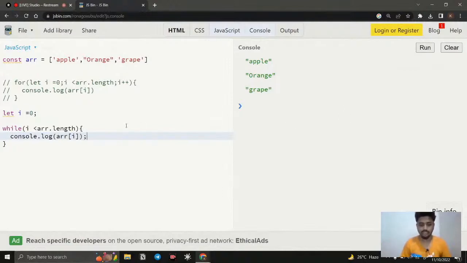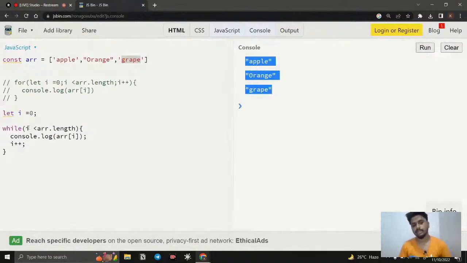So make sure that when you are creating a loop, you give a finite loop. You need to tell it where to stop. Here, if I give i++, it is going to stop, because the value is going to increment, and that is exactly what I want. I is equal to the index. I don't want to jump from 1 to 3, 3 to 5, like that. I want to increase the value by one each time, because only then can I access everything. Once I clear it and run it, you can see exactly the same thing. So this is the while loop.